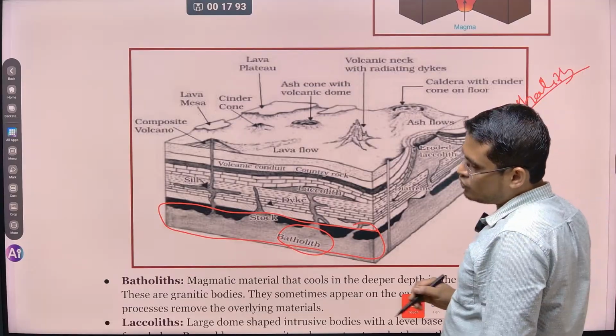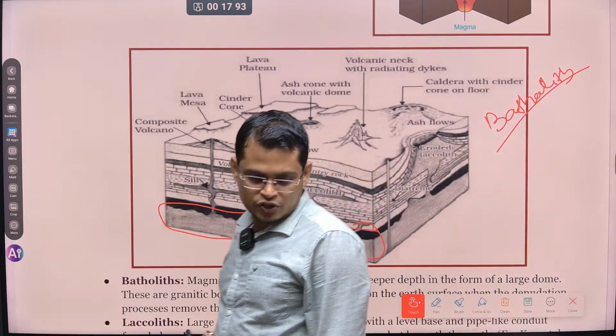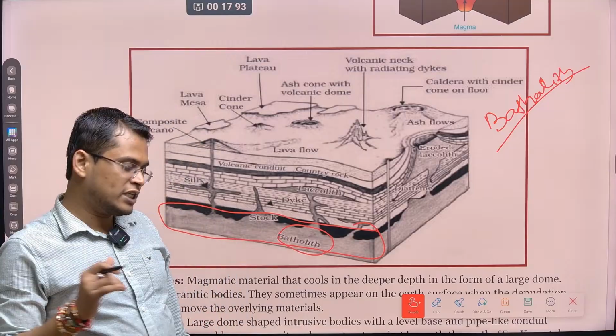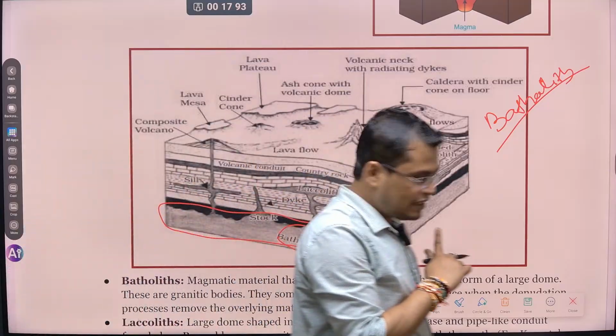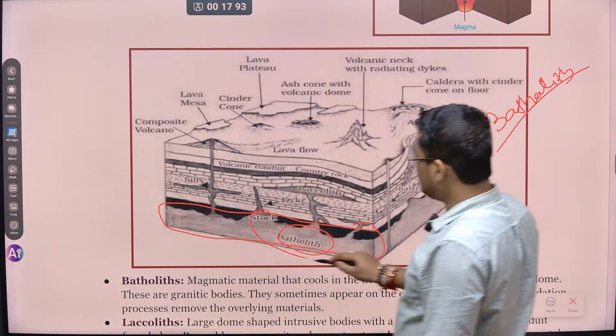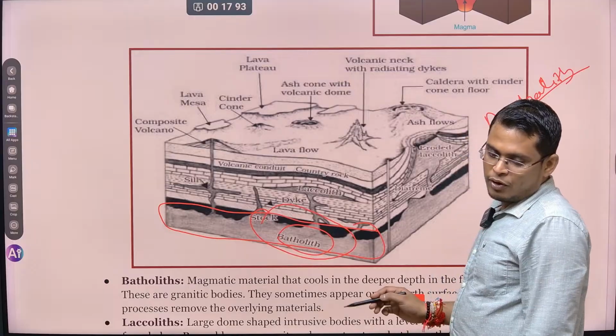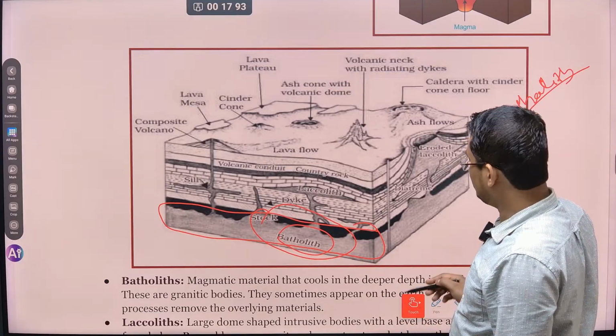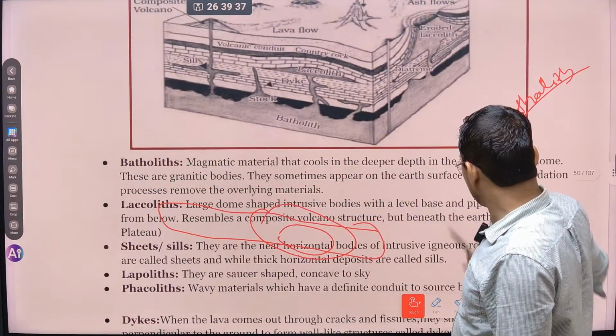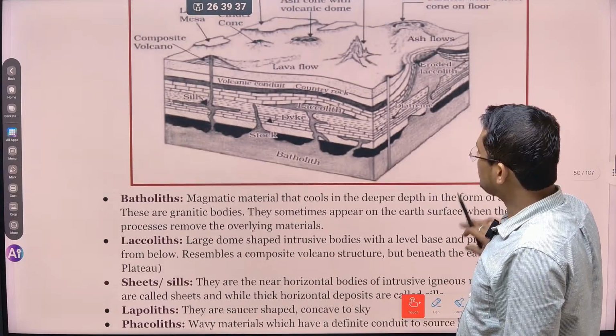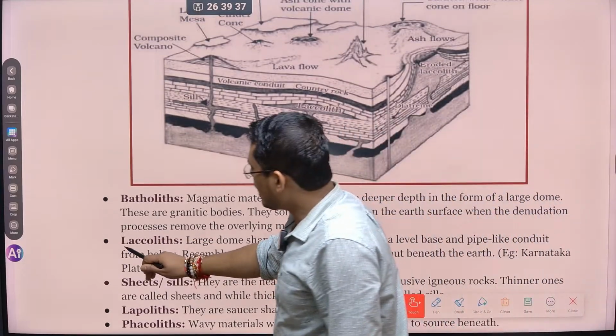ठीक है, batholith. So there can be match the following type questions. So there can be a few names and explain the types of rock. So please study very carefully. So batholith is big stock of rock found on the bottom of any volcanic eruptions. ठीक है, so batholith we have discussed so far. Batholith is this portion. So next one is about the laccolith.